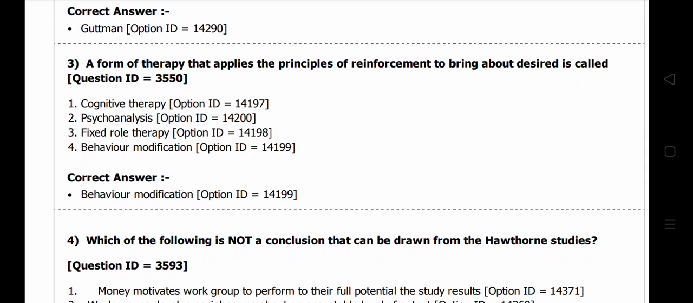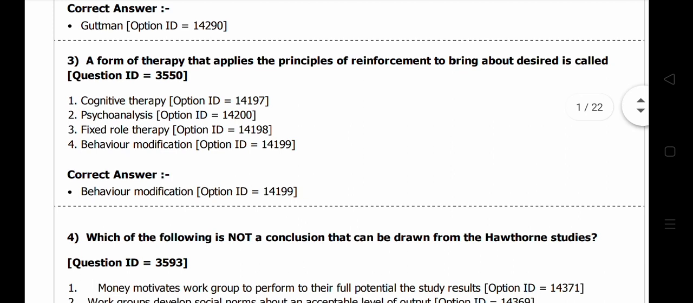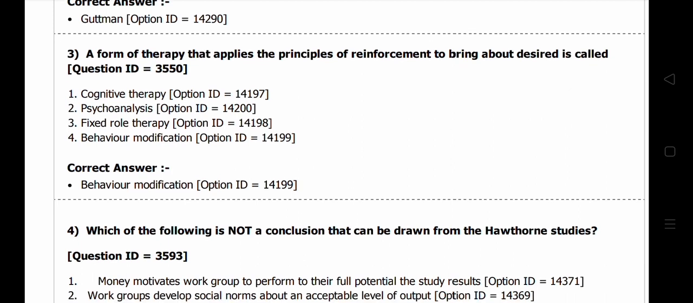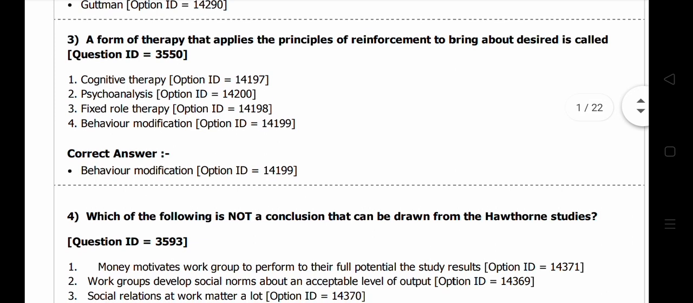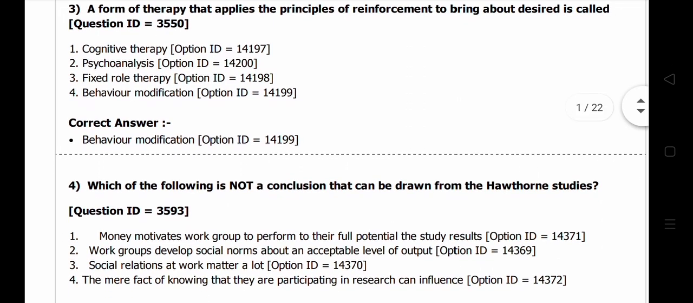A form of therapy that applies the principle of reinforcement to bring about desired changes is called... You have to tell the therapy that applies the principle of reinforcement to bring about desired changes. Obviously this is behavior modification therapy. Generally we talk about applied behavior analysis or behavior modification. Whenever you use the reinforcement technique, we generally use the behavioral approach. Next we will move on.